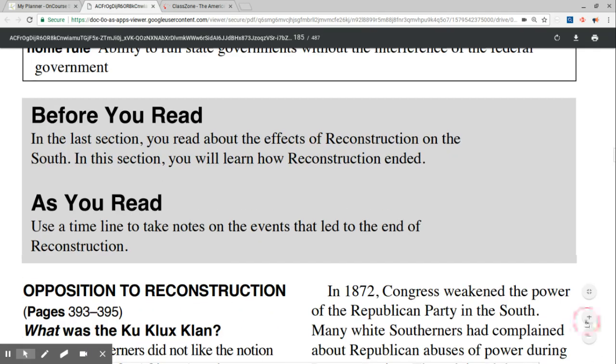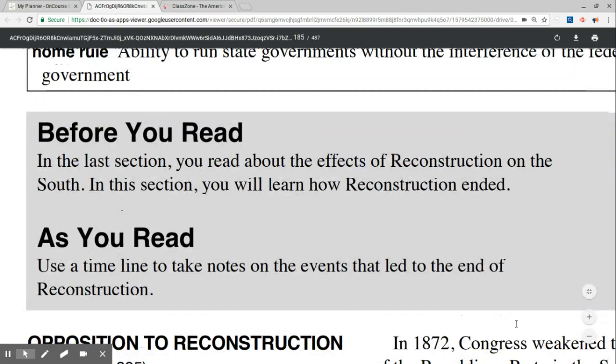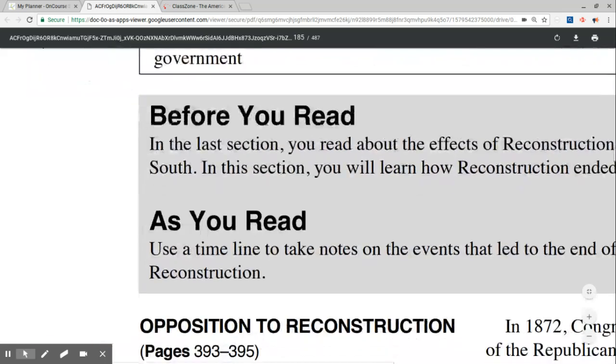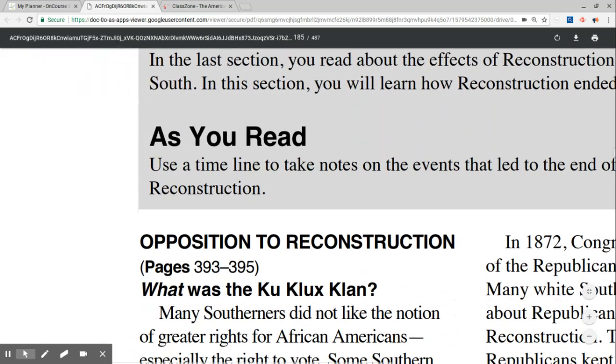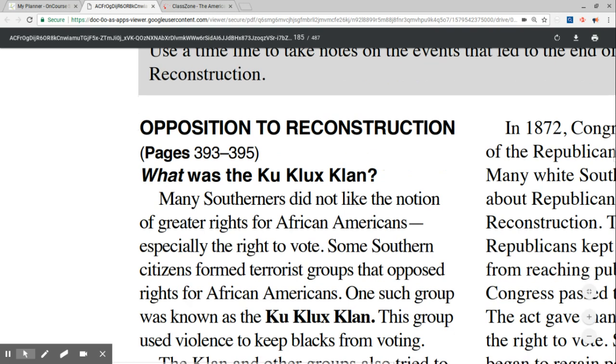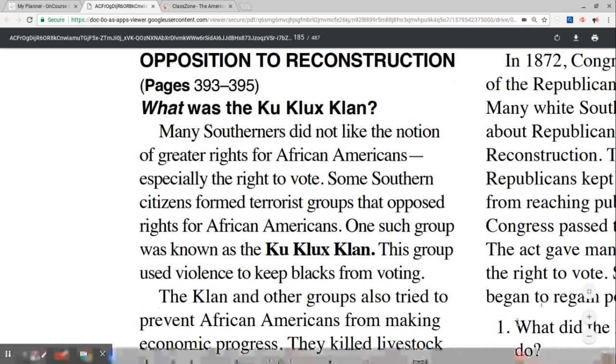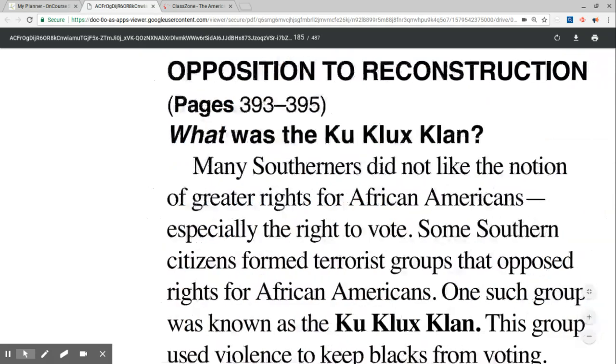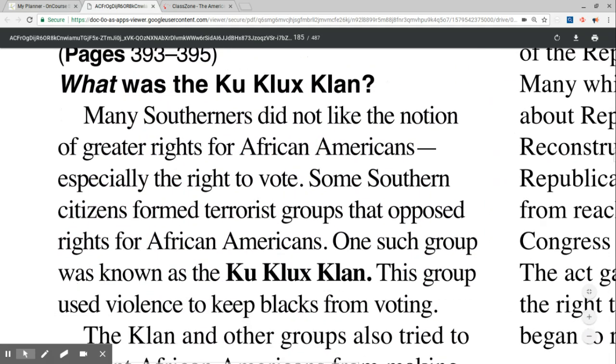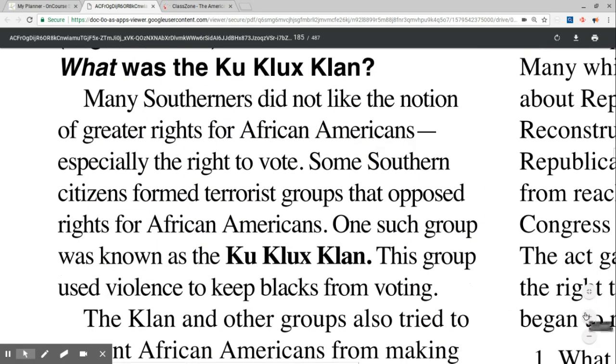Opposition to Reconstruction. What was the Ku Klux Klan? Many Southerners did not like the notion of greater rights for African Americans, especially the right to vote. Some Southern citizens formed terrorist groups that opposed rights for African Americans. One such group was known as the Ku Klux Klan. This group used violence to keep blacks from voting.